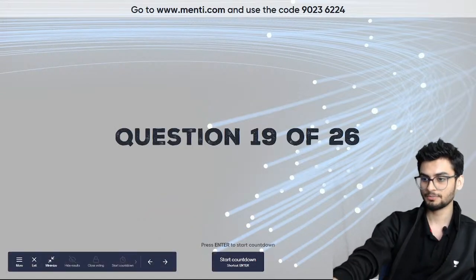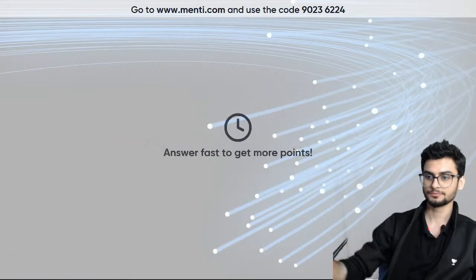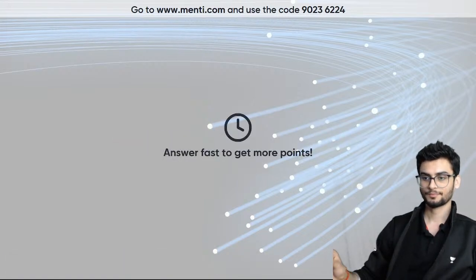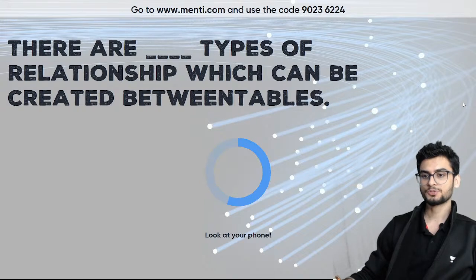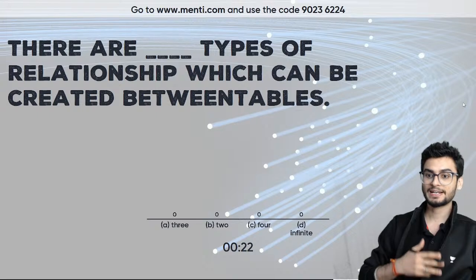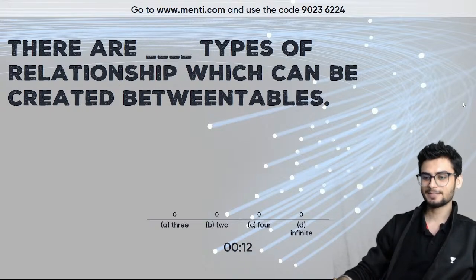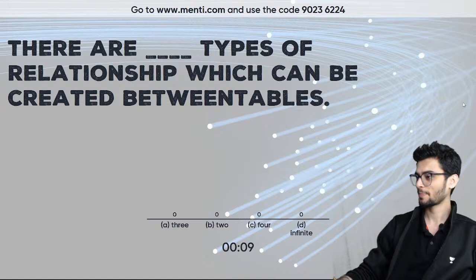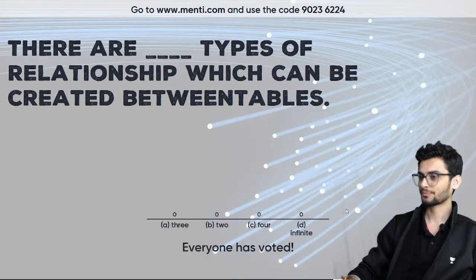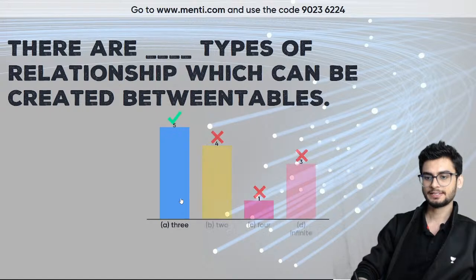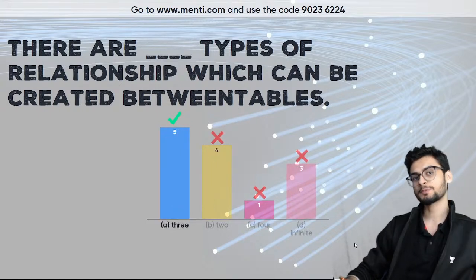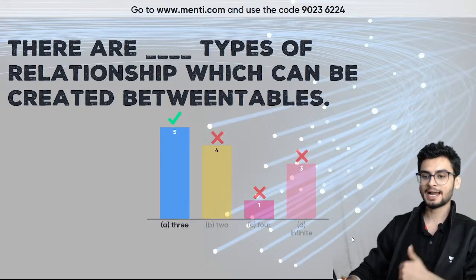Let's see, question number 19 of 26. There are dash types of relationship which can be created between tables. How many types of relationships did we study last time? 3, 2, 4 or infinite? So probably you might be thinking the questions are easy, but they're only easy if you have revised the concepts, because it gets confusing if you have not. Okay, so A3 is the right answer. There are three types of relationships: one-to-one, one-to-many and many-to-one, and many-to-many.